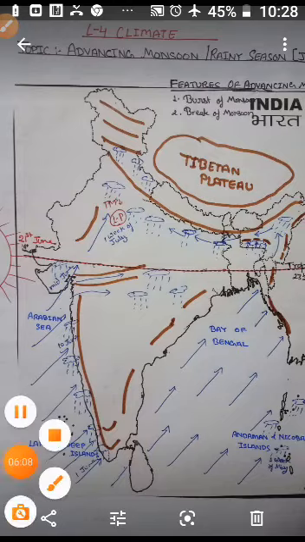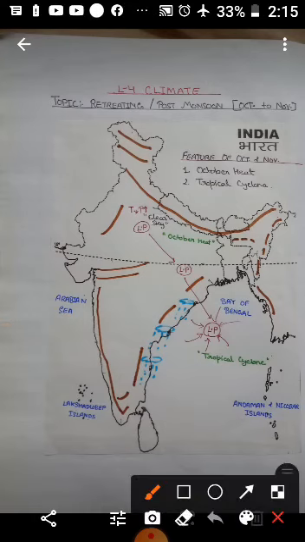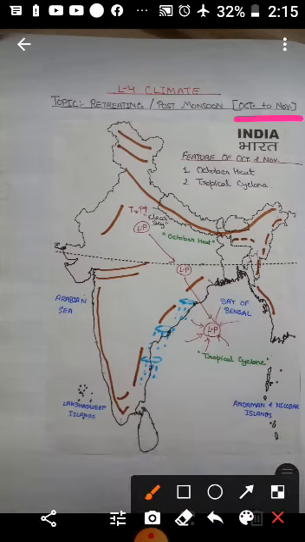Good morning, children. Now, in this video, we will study about the retreating monsoon or post-monsoon season. During October-November, with the apparent movement of the sun towards south, the monsoon trough or the low-pressure trough over the northern plain becomes weaker, and this is gradually replaced by high pressure. Now children, you can see high pressure started developing here, and you can see the shift of low pressure.